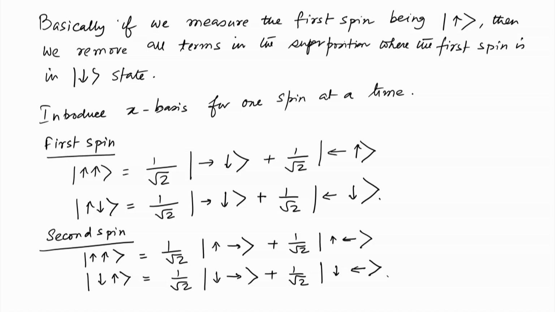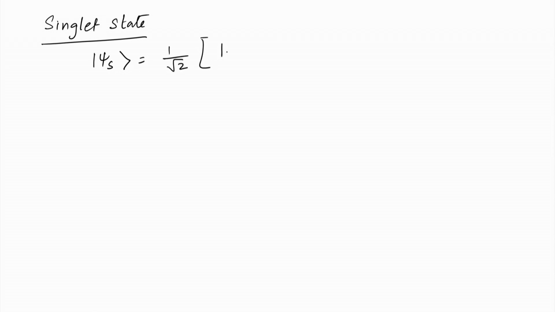Let us now write down the most familiar state that we are aware of for a system consisting of two spins, namely the singlet state. This you have seen. Okay, so, let us write down a singlet state. So, this is the singlet state which you are aware of, 1 by root 2 up down minus down up.